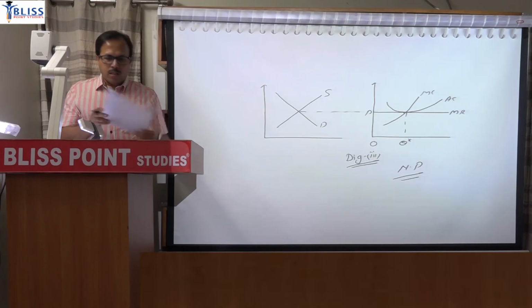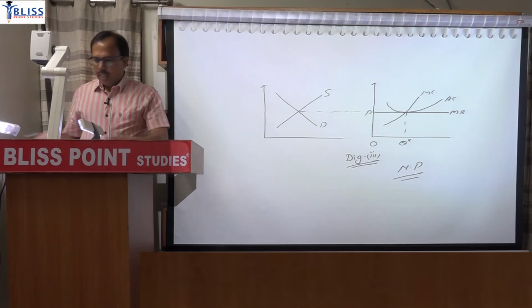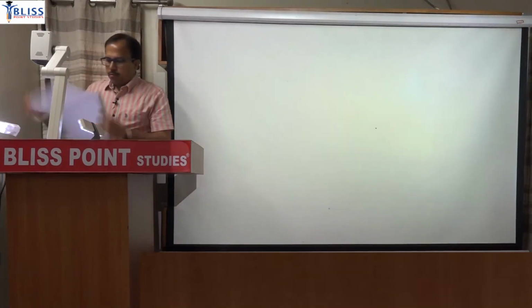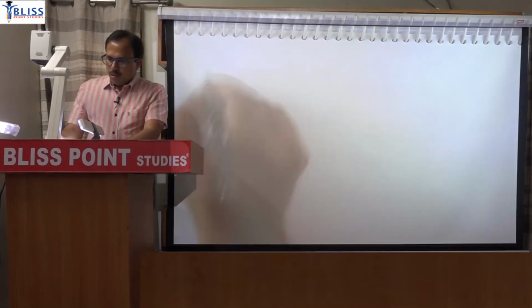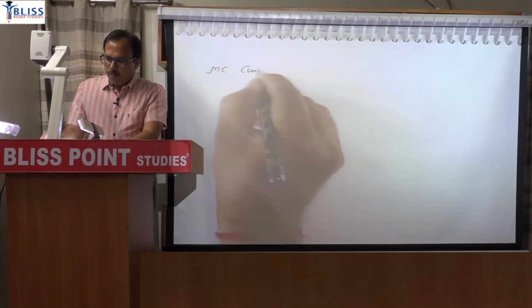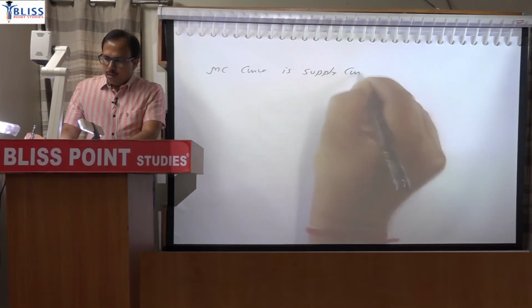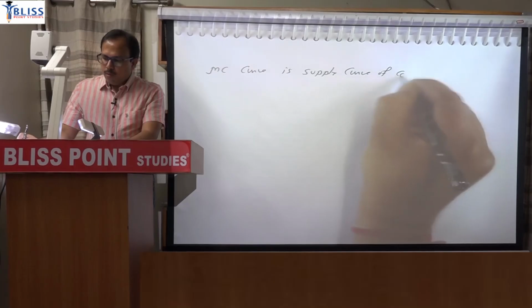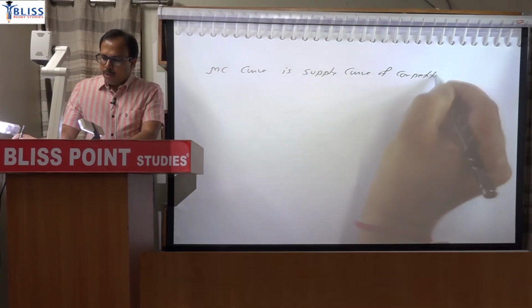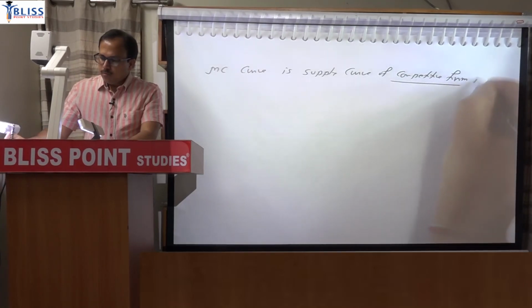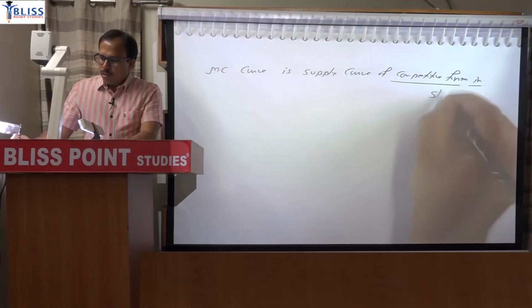Now we can answer that, but for that purpose just make the next heading for this class, which is: marginal cost curve is the supply curve of a competitive firm in the short run.